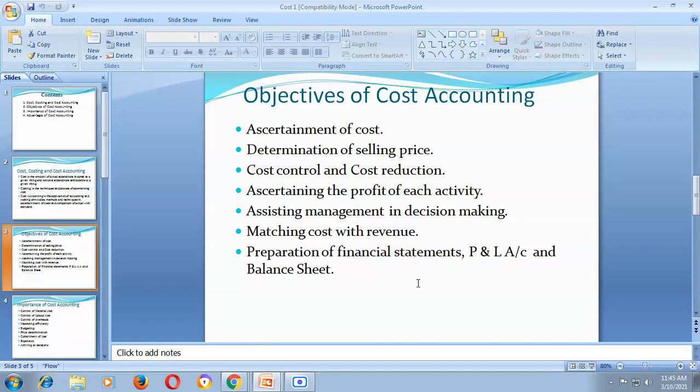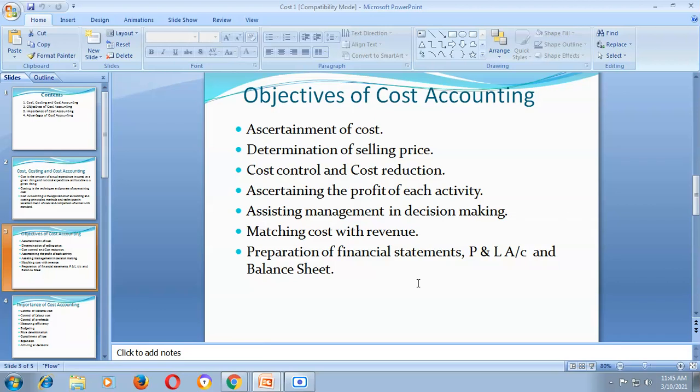Okay, so the first primary object of cost accounting is ascertainment of cost. Second object of cost accounting is to fix or determine the selling price of a product or of a service.